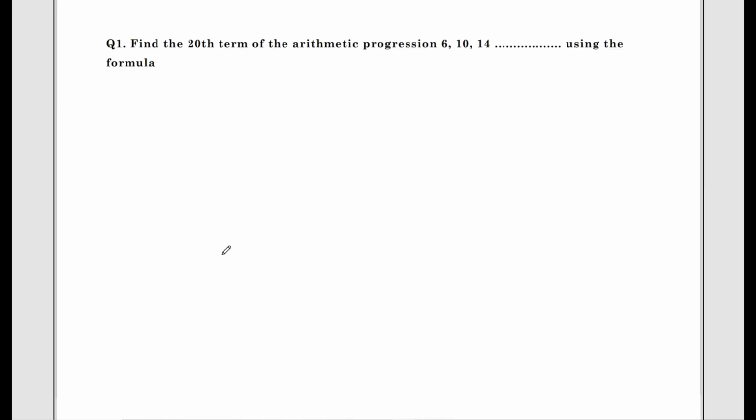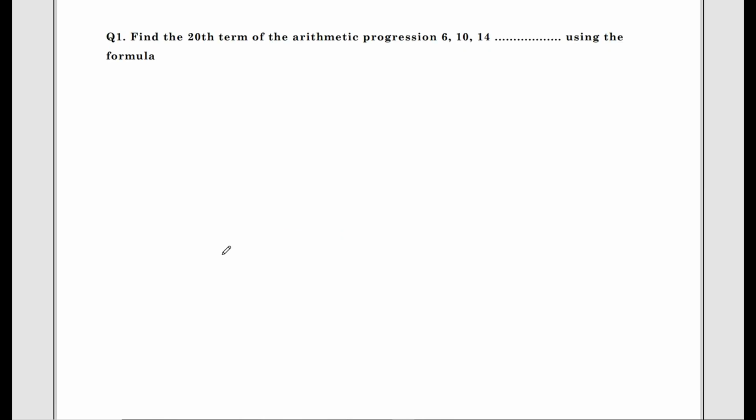Students, moving to question number 1, a very important question, and many of you already know how to solve this question. Still, for students who are yet to learn this question, we'll solve it. Find the 20th term of the arithmetic progression 6, 10, 14 and so on using the formula.